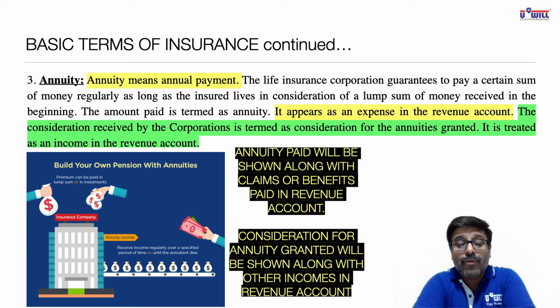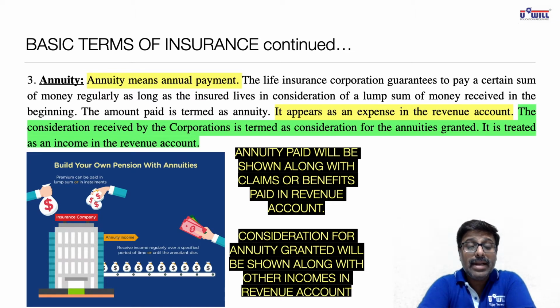So first of all, you write down these yellow highlighted things in your notebook, that annuity means annual payment. It appears as an expense in the revenue account. And then you write down this green highlighted one. The consideration received by the corporation or the insurance company is termed as consideration for annuities granted, and it is treated as an income in the revenue account.